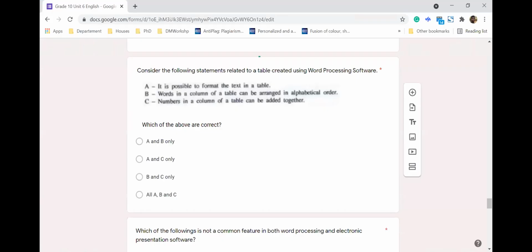So the answer for this is now clear, I guess. So we can format the text, you can sort, and then you can actually add numbers together. So all three are correct.